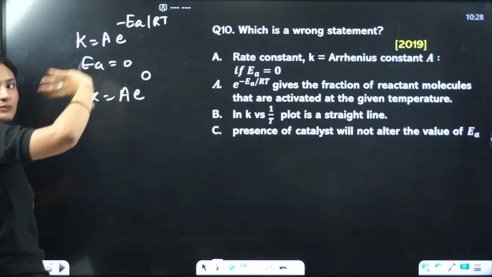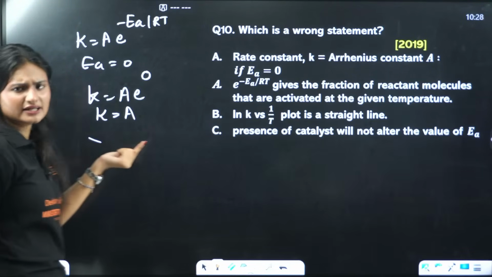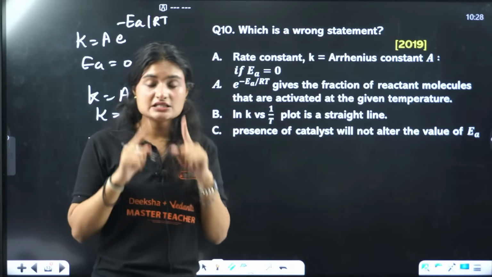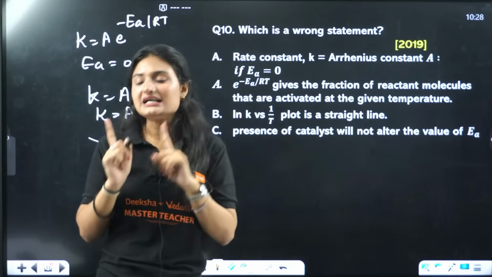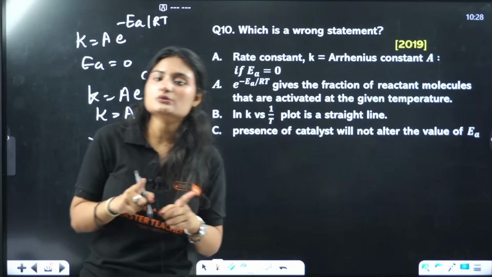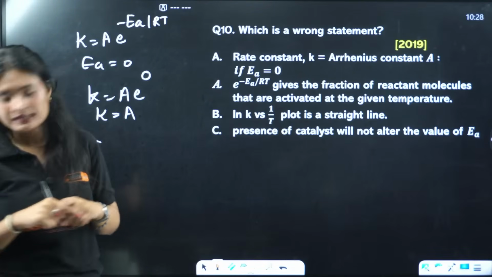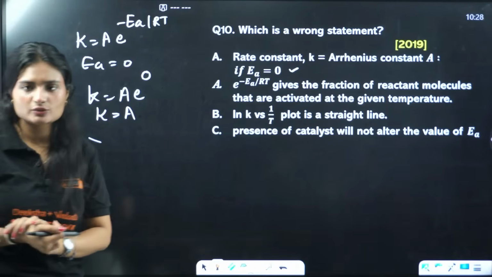The exponent is 0, so the whole exponential becomes 1, and K equals A. That means if activation energy is 0, the rate constant becomes equal to the Arrhenius constant, right? So this is a correct statement, not incorrect. We are looking for the incorrect one.